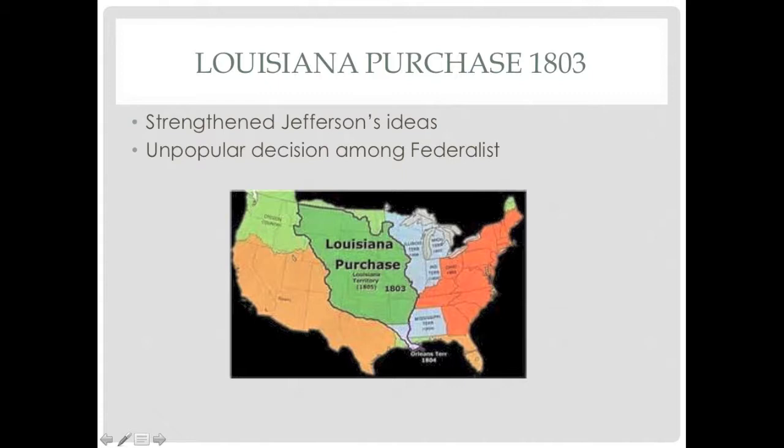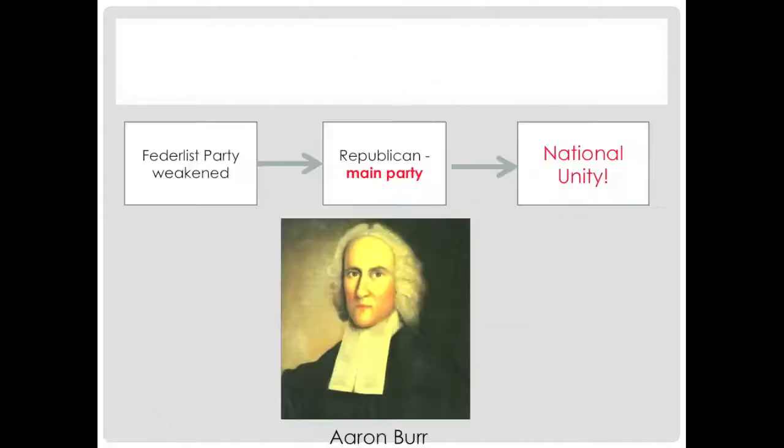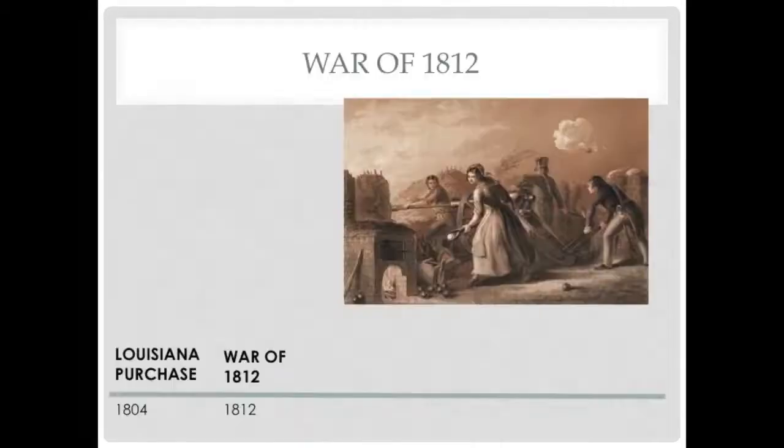Yet despite the opposing views, Jefferson still made the purchase, which increased his popularity and also showed how powerless the Federalists were. Their party weakened significantly as the Republican Party became the main party of the nation. Some radical Federalists, like Aaron Burr, later attempted to overthrow Jefferson's government but failed. Overall, the Louisiana Purchase had a positive impact on national unity.